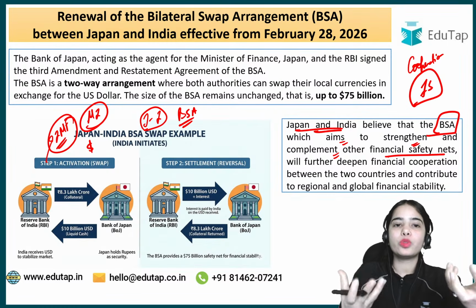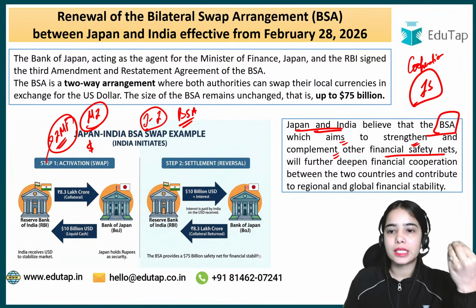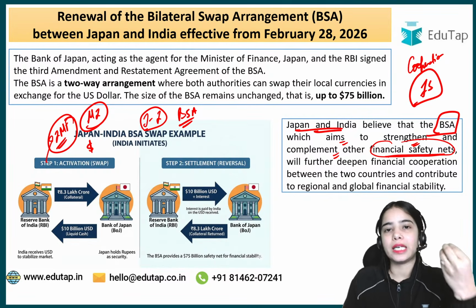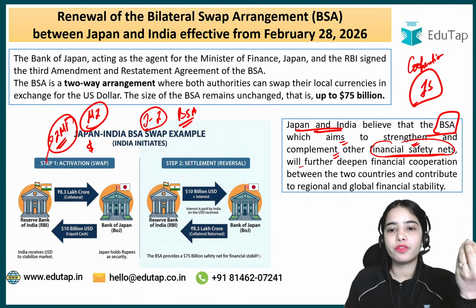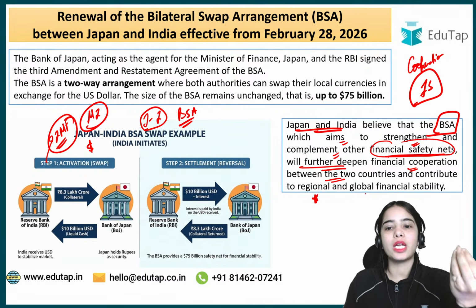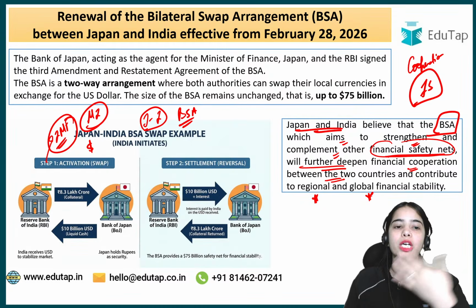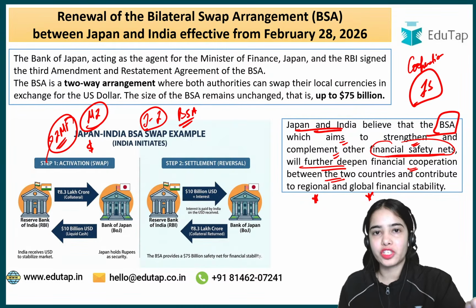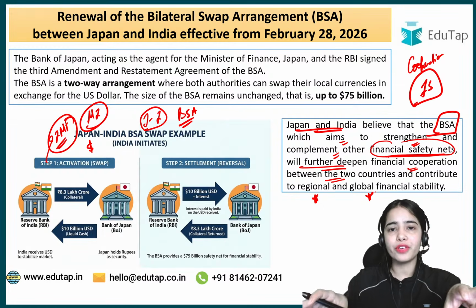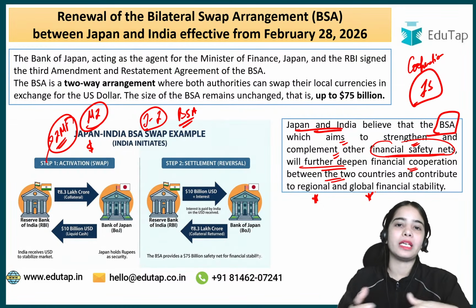India can use the bilateral swap arrangement. So this is the idea. This is the additional financial safety net that India and Japan both now have. This will further deepen financial cooperation between the two countries and contribute to regional and global financial stability. So rather than only relying on the International Monetary Fund, rather than only relying on certain facilities, now we have this additional bilateral swap arrangement.